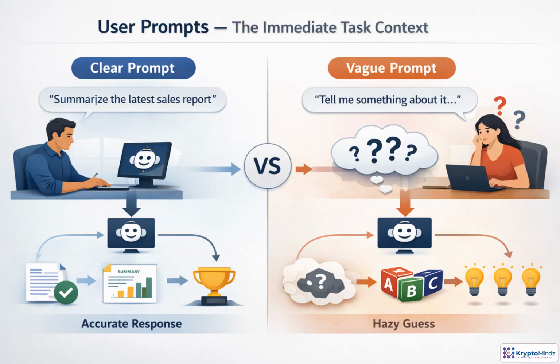User prompts are the model's immediate assignment. A vague request, like "tell me something about it," leaves too many blanks: audience, purpose, length, and focus. A stronger prompt narrows the job. "Summarize the sales report in 5 bullets for executives, emphasizing risks." That added context reduces guessing and gives the model a clear target for tone, content, and format. For beginner applications, prompt quality often determines output quality.